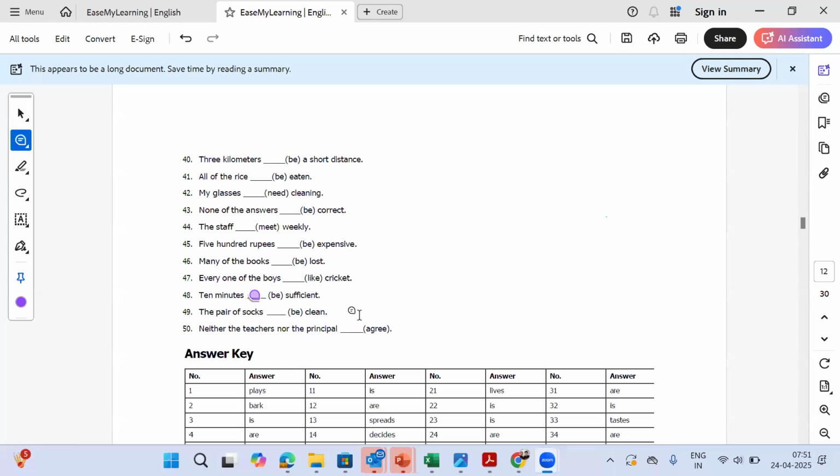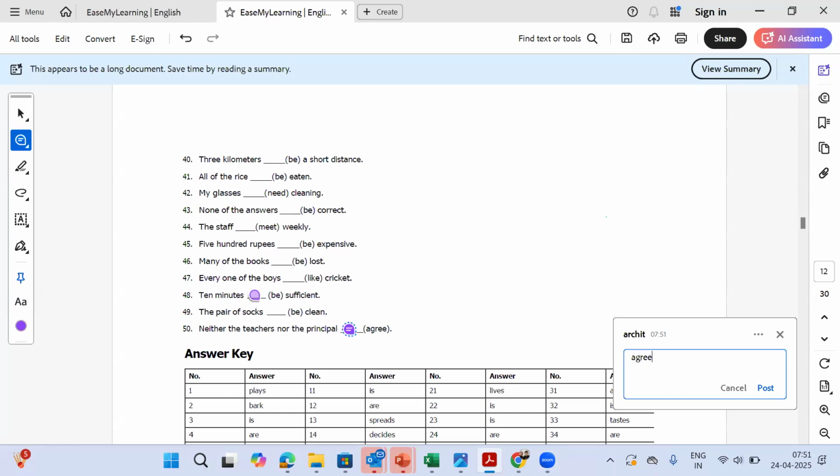Sangram is saying "agree". Some people are saying "agrees". Anchal, for example, is saying "agrees". So the correct answer here will be "agrees". Reason again, "neither" is being used. That makes it singular. Whenever it makes it singular and it ends with principal, which is also singular, we will use the singular form of the word, "agrees", not "agree". So whoever said "agrees" first will be the correct answer.